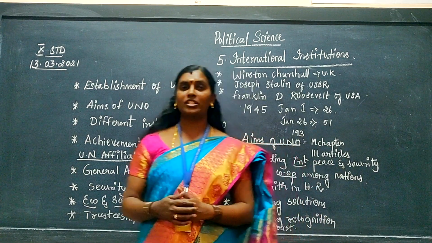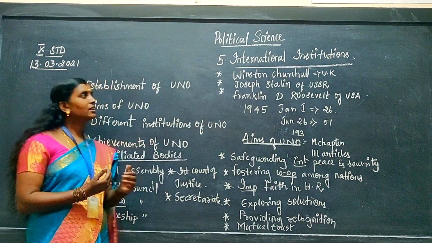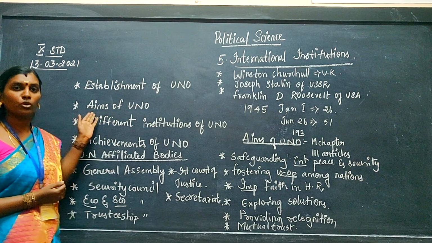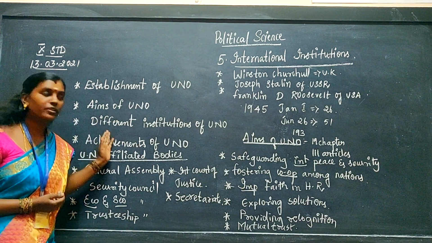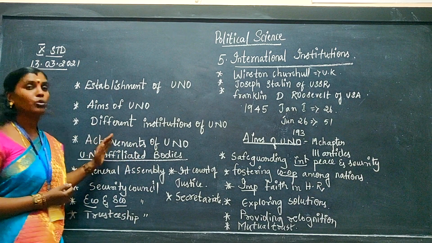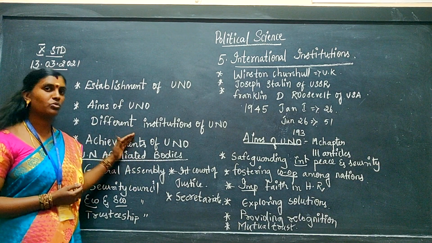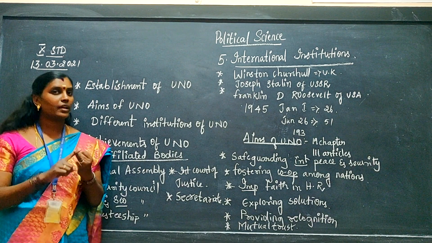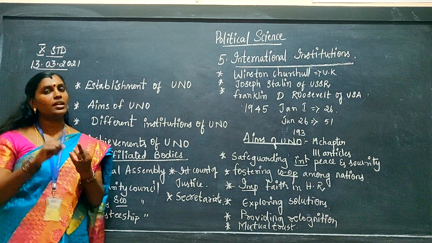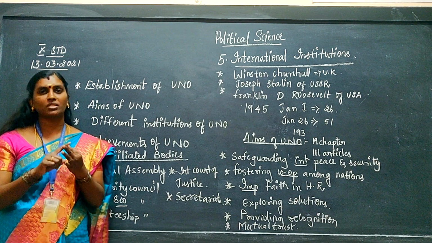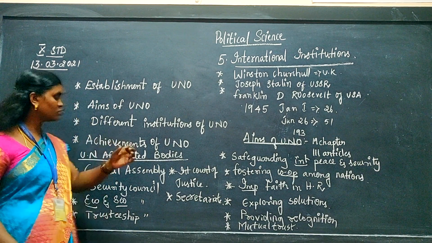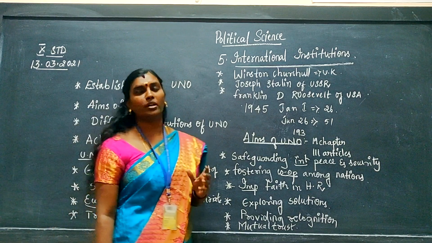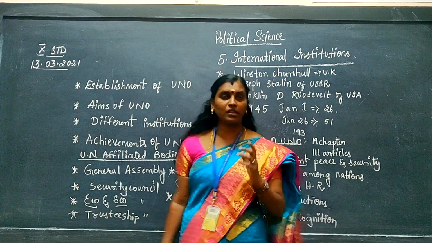Today I have explained the international institutions: the establishment of UNO, the aims of UNO, the different institutions of UNO, and the achievements of UNO. In achievements we have three: peacekeeping achievements, social security achievements, and economic stability achievements. These three achievements are given by the UNO. I hope the points I covered today have reached you.